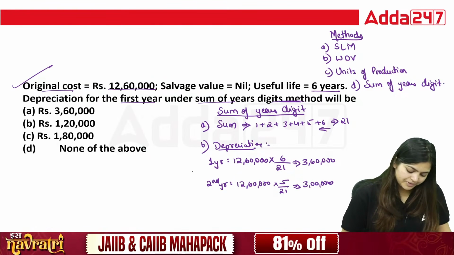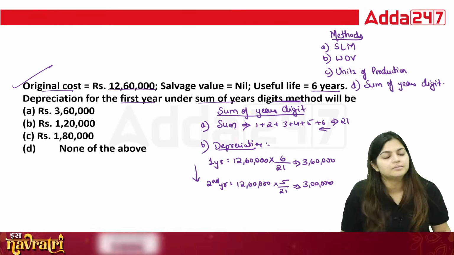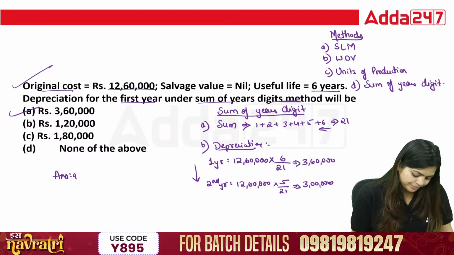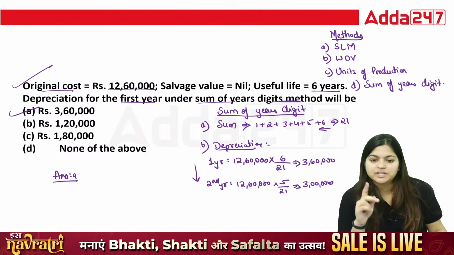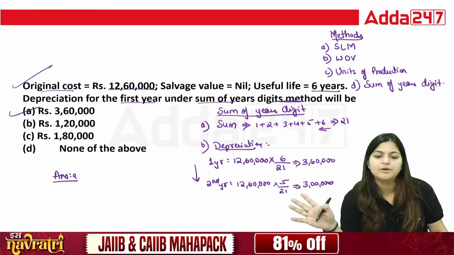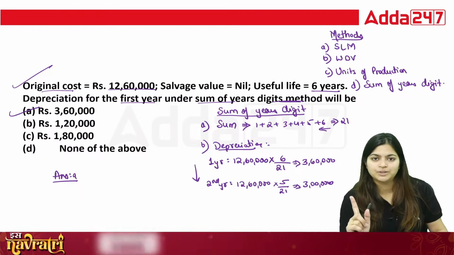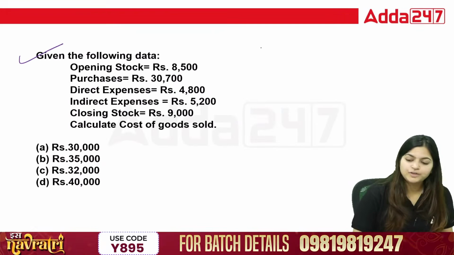As per depreciation, the value of depreciation needs to fall as you use the machine. So for the first year, your answer is answer A. This is how we calculate in 2 steps: take the sum of all digits of the years, then take the last year for the first year calculation. Next.